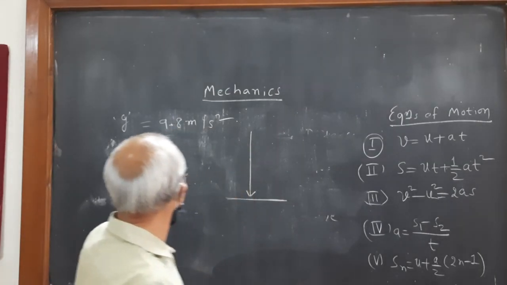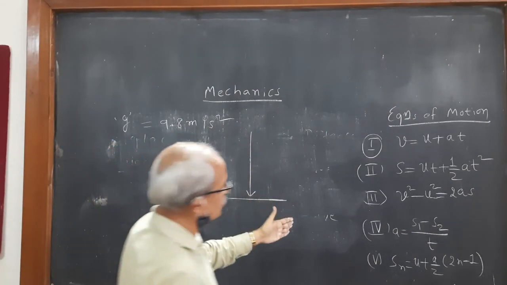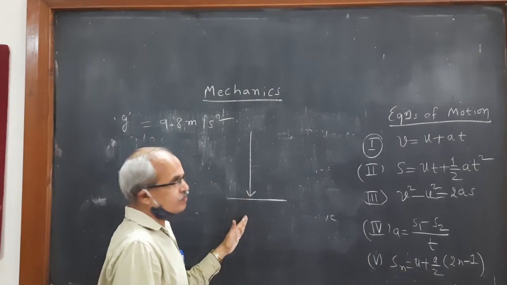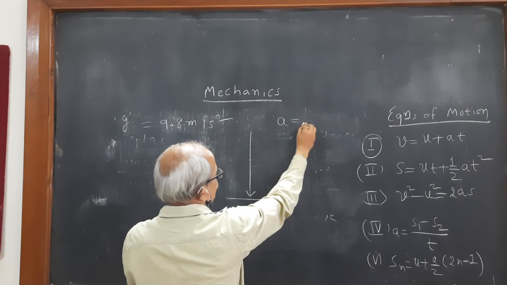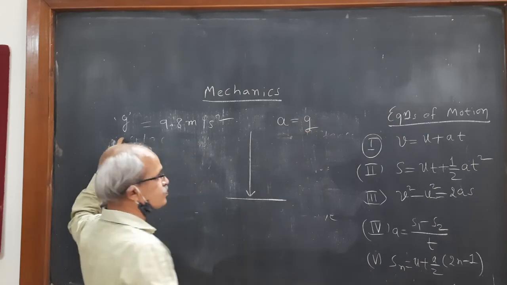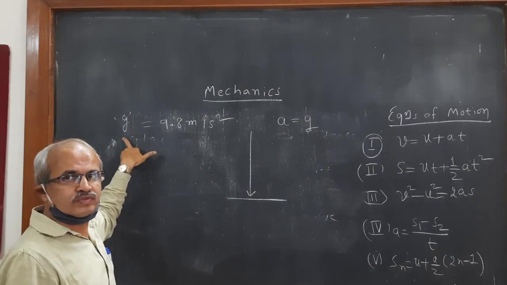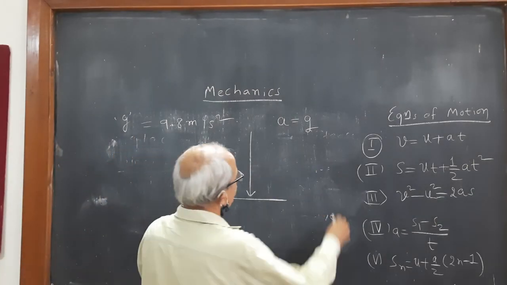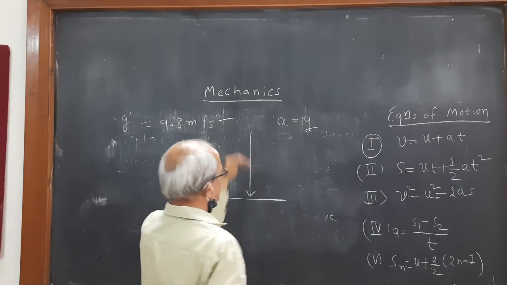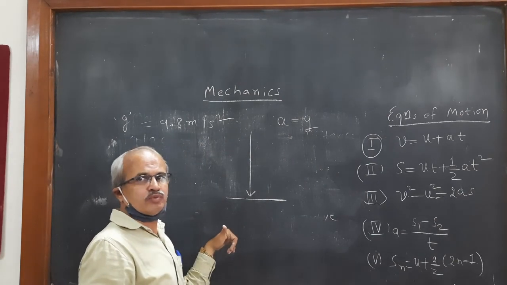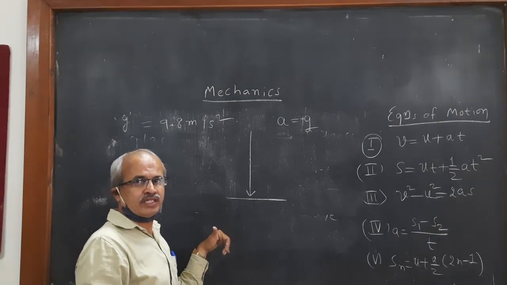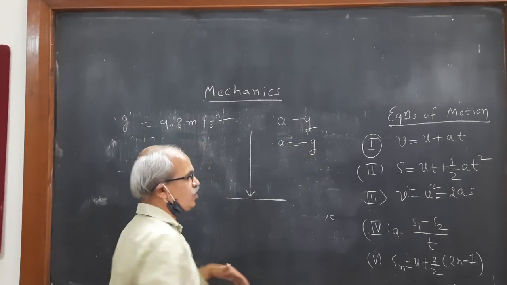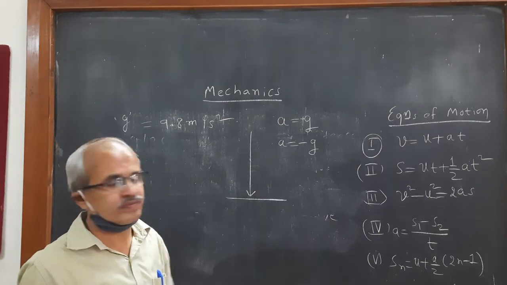So A is positive only when the body is moving towards the surface of the earth. Here A is acceleration, and it is equal to G. If you substitute in the formula, A is equal to plus G when the body is moving towards the surface of the earth, and if it is moving away from the earth, A is equal to minus G in these equations.